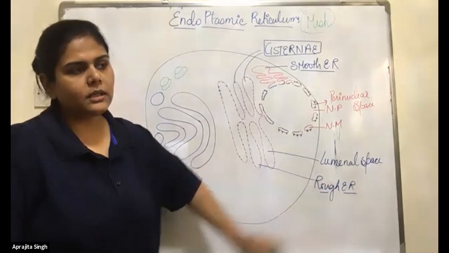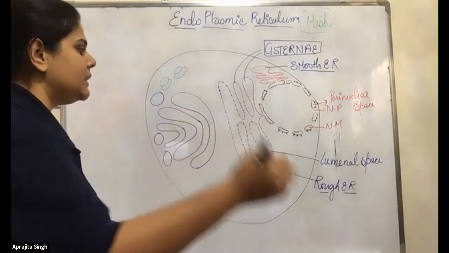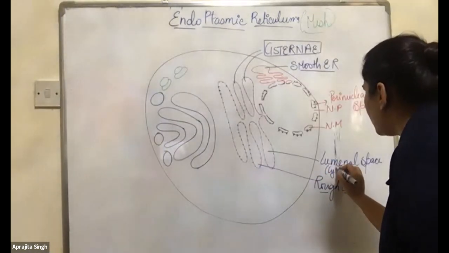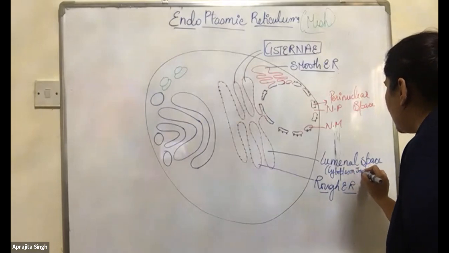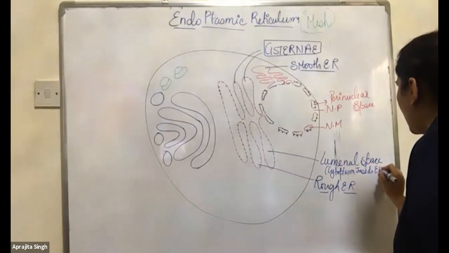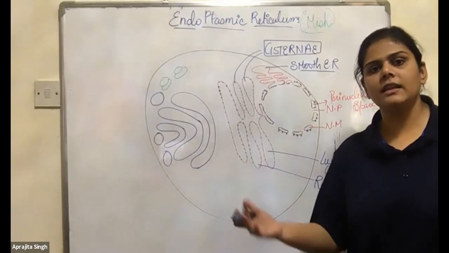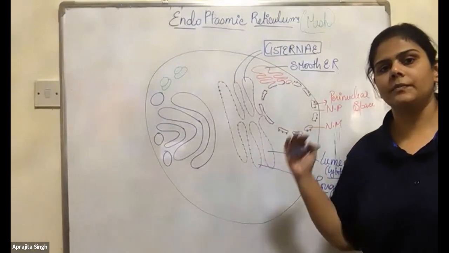It's a luminal space, which is the cytoplasm inside the ER. I will write it down. Cytoplasm inside ER. It's a luminal space. Don't get afraid by this big name. It's nothing. It's a luminal space.